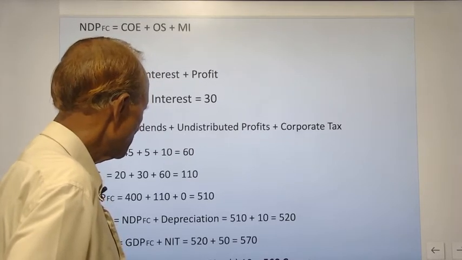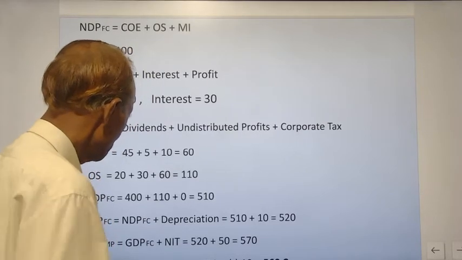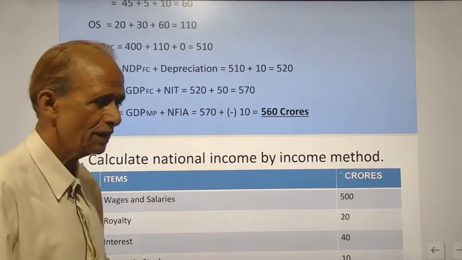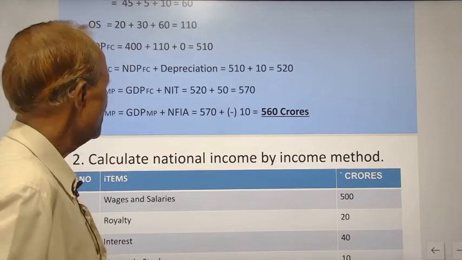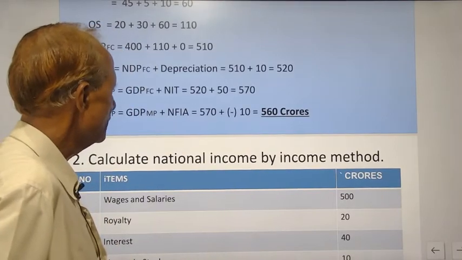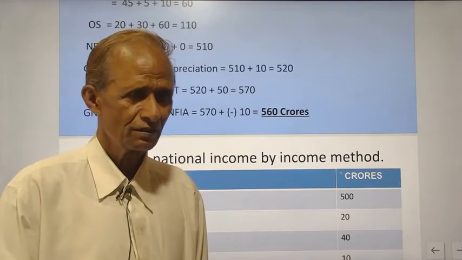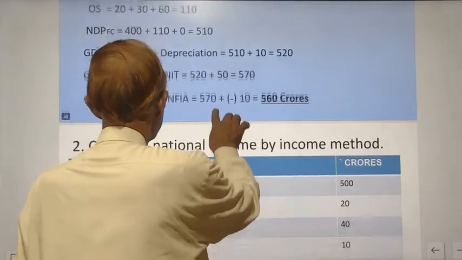So 520 plus 50 is equal to 570. GDP-MP plus net factor income from abroad, that is minus 10, and therefore national income will be 560 crores.